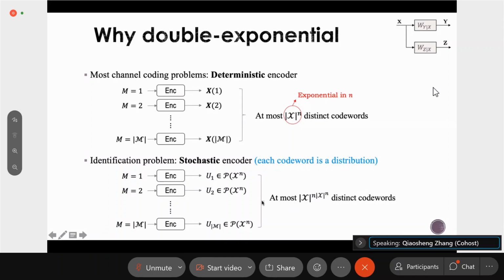If each codeword is a distribution, then there are at most this number of distinct codewords, which is |X| to the power n times |X| to the power n, which is doubly exponential in n. So if we use the stochastic encoder, there is some hope that we can transmit a doubly exponentially large message size in the identification problem. This is a key part of the achievability of the identification problem.